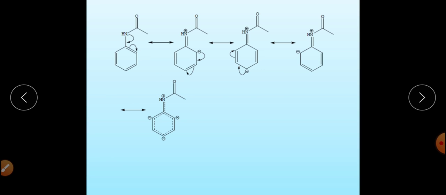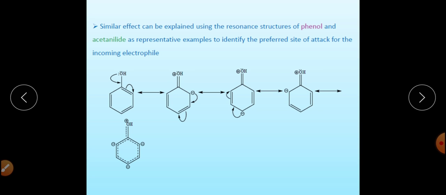Again, the NHCOR group is here. It also activates the ring, but the activation will be less in comparison to NH2. NH2 strongly activates the ring; NHCOR will not strongly activate the ring. There is a difference.